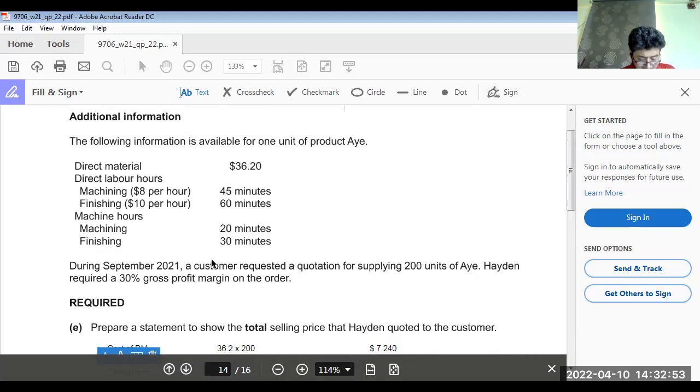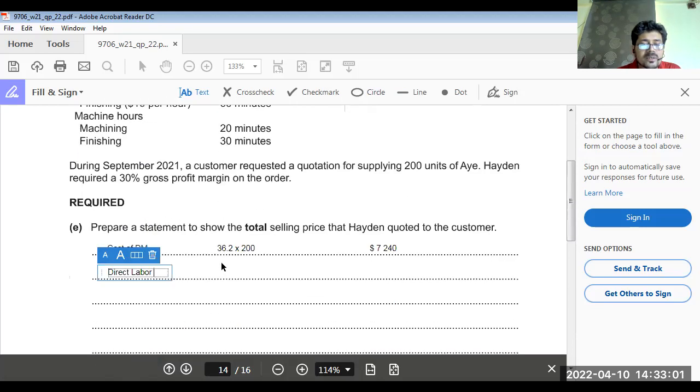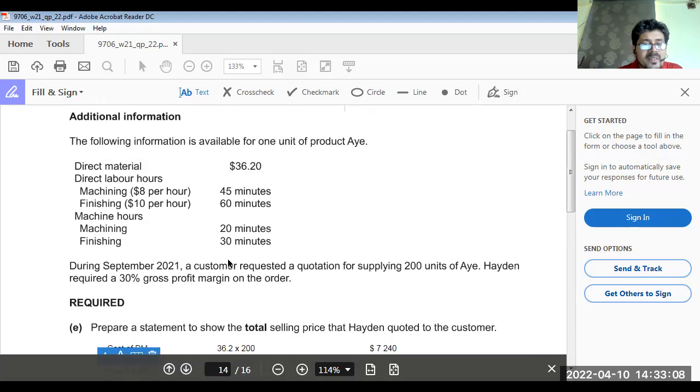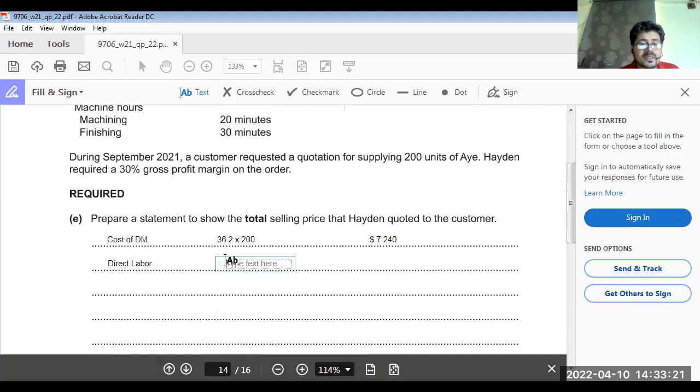That would make 45 minutes for each unit. So for 1 unit, we take 45 minutes. Direct labor cost for 45 minutes: $8 multiplied by 75%, that is $6. So $6 multiplied by 200 units would make 1,200.